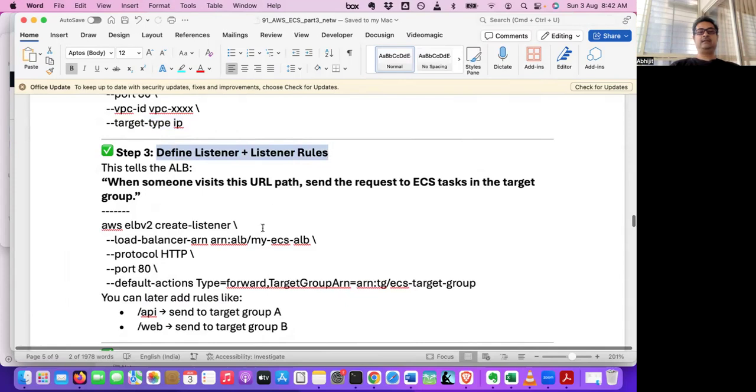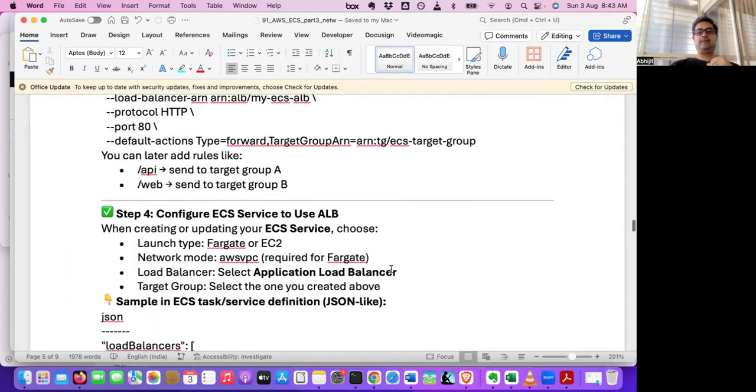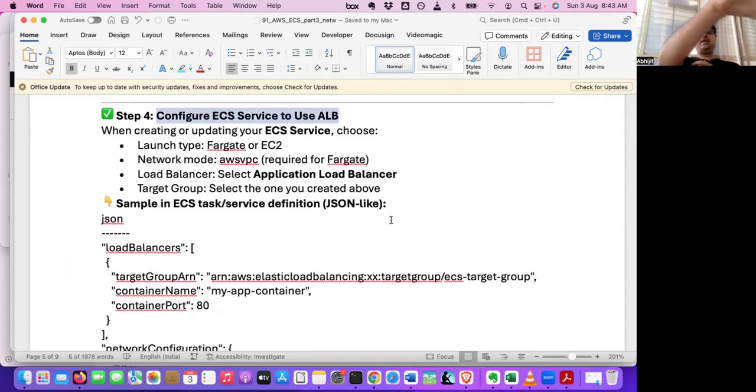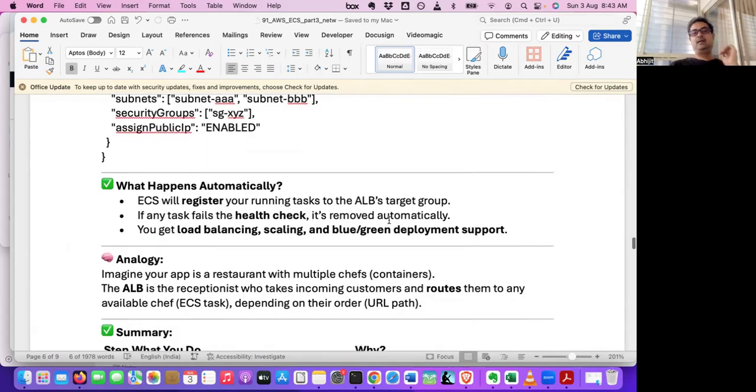Define listener and listener rules. You create a listener. So you have created a listener, you have created a target group, and already you have created this application load balancer. And then configure ECS service to use the LB. Now you have created your load balancer with listener and target group. The listener is the incoming, it will get hit, then it will send to the target group. The target group, you have to map with this ECS service.